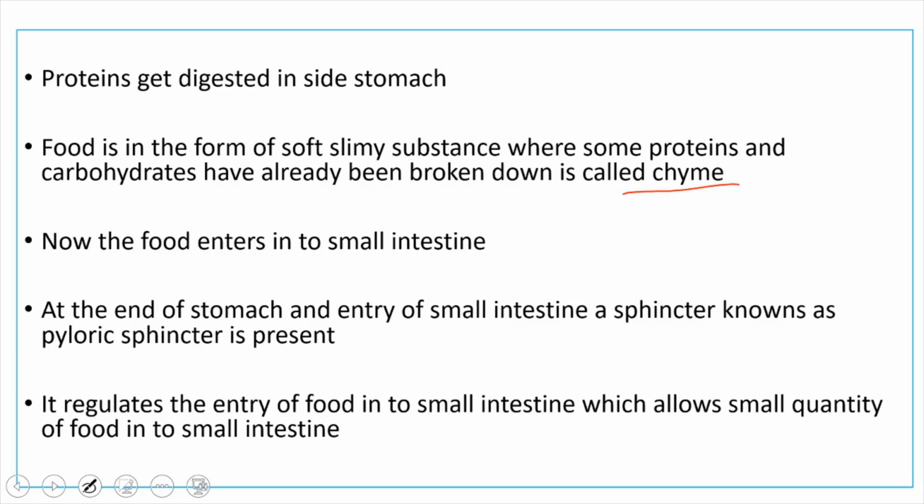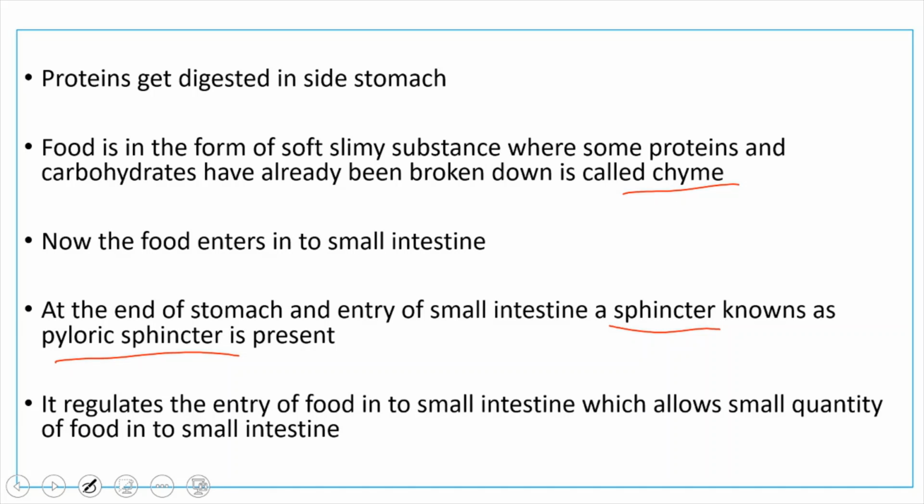So now from the stomach, food has to enter the small intestine. At the end of the stomach and at the entry of the intestine, you have another sphincter, which we call the pyloric sphincter. Wherever a sphincter is present in the digestive system, its function is to allow only a small quantity of food into the next part.